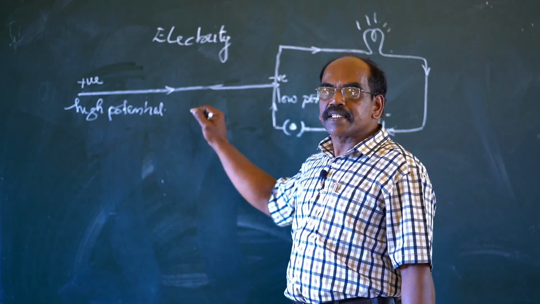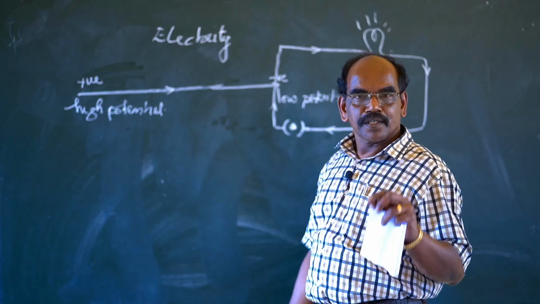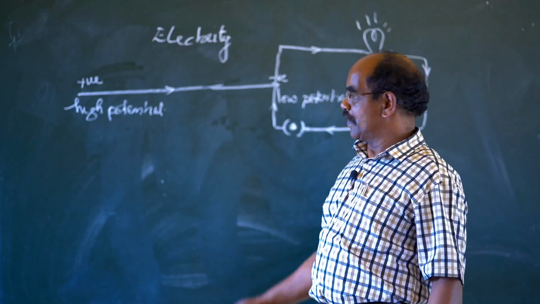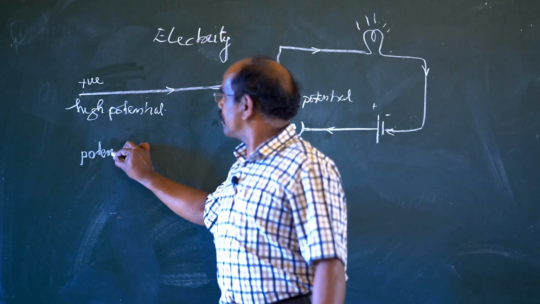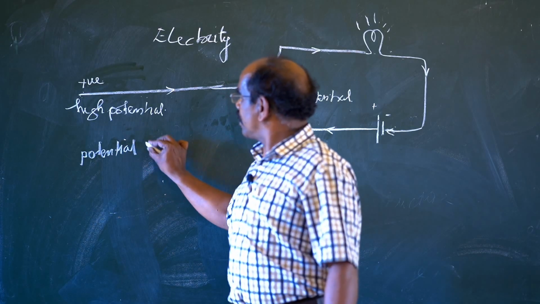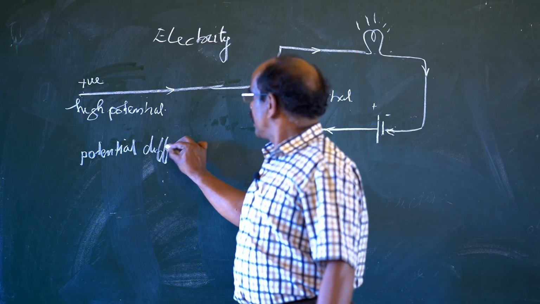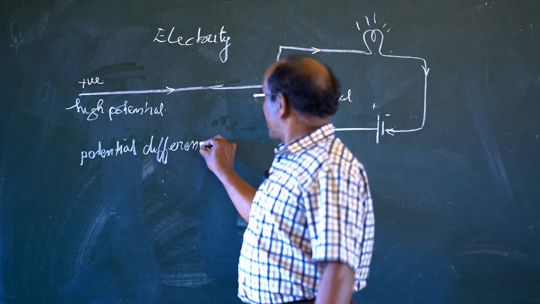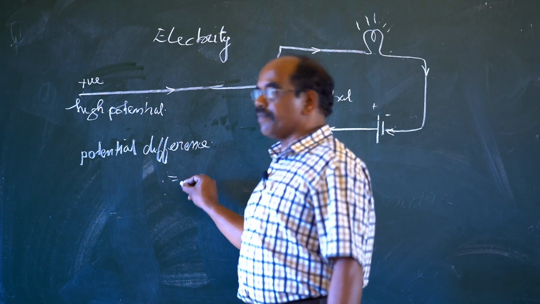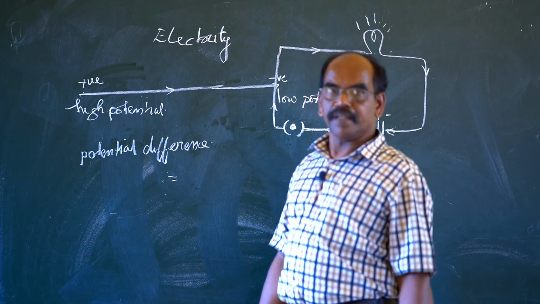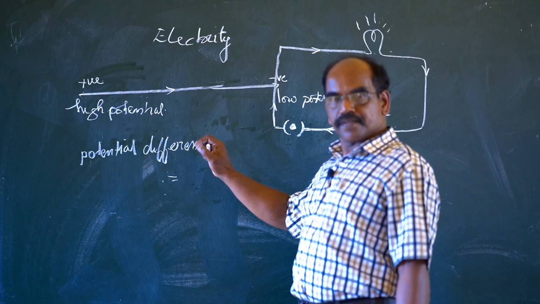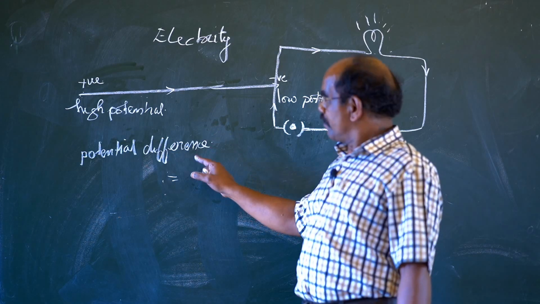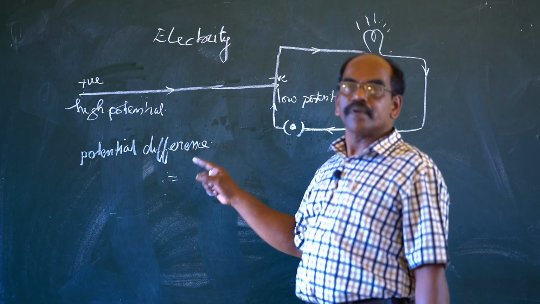How much work is done is known as potential difference. So potential difference is the work done by moving a unit charge from one point to another.